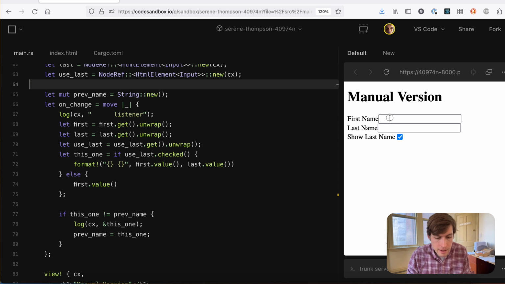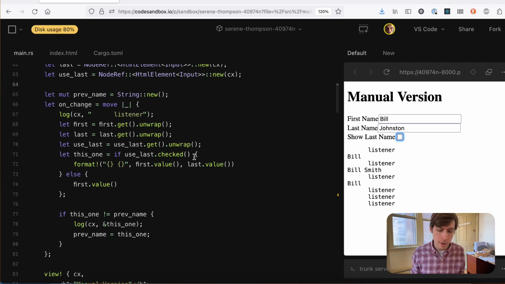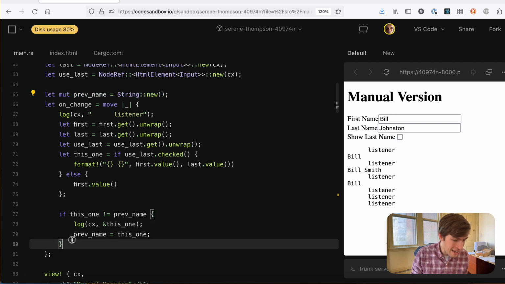And if it's a side effect that's expensive, fine. Like running the listener is not expensive. So you see each of these times the listener is running, but it's not actually logging it out. And that's fine. That's a fine way to memoize this, to not send stuff out to your API more than you need without doing a create effect. The point is, you have to manually memoize it, and you have to manually do the check here.